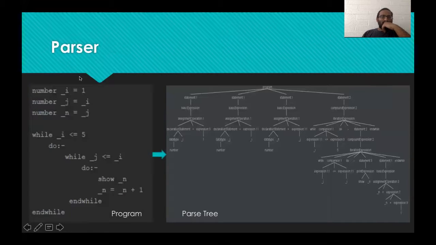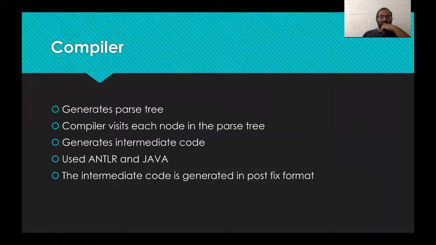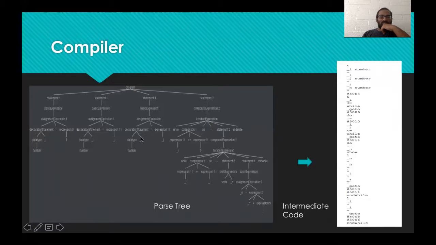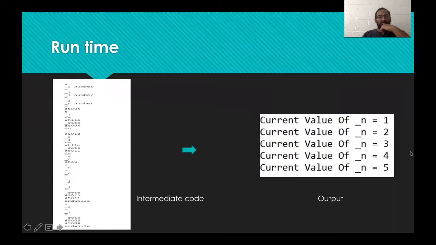this is the basic function that we have, which has been passed into a parse tree by the parser. Now the compiler takes in this parse tree and gives you the intermediate code in the postfix notation, and the runtime environment, the executor, takes in this intermediate code and gives you this output. So my teammates will now continue giving you a deep insight into how we exactly do it.